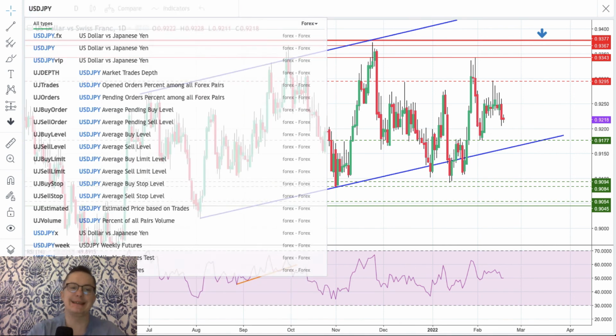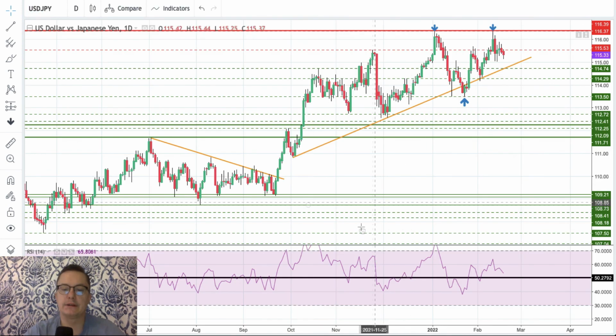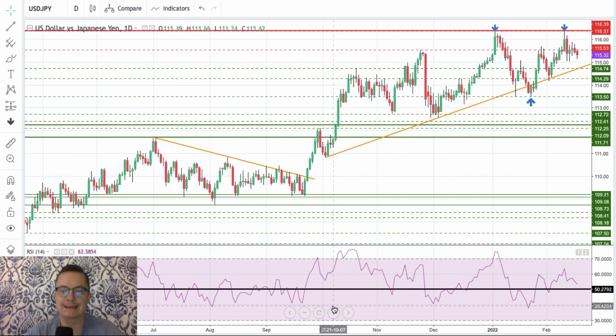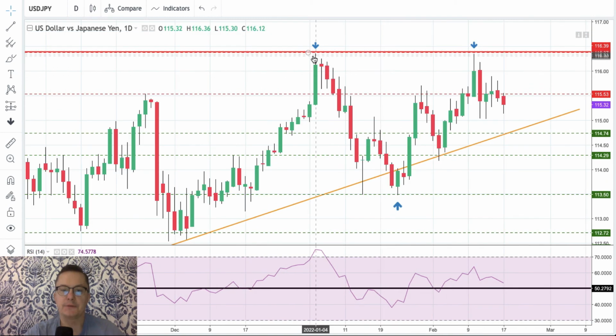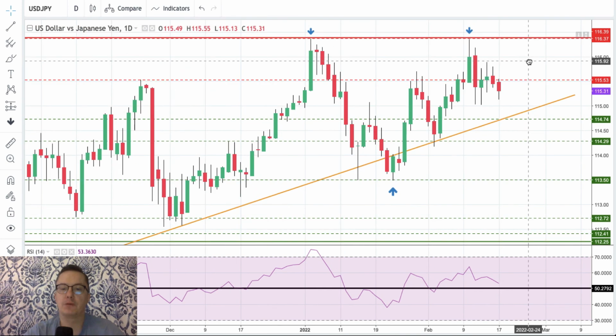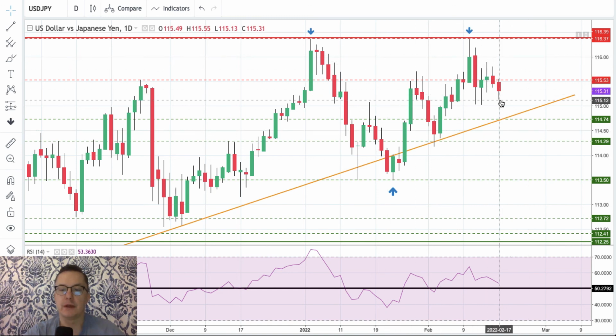USD to the Japanese yen, what is going on here? So double top, as I can see, a double top pattern, very interesting. First we got this rejection here, 116.37. Then we have the second rejection, bearish engulfing pattern, the same level, 116.37. And now what we can see here is a down move towards, I think, the lows of the 14th of February, around the level of 115.